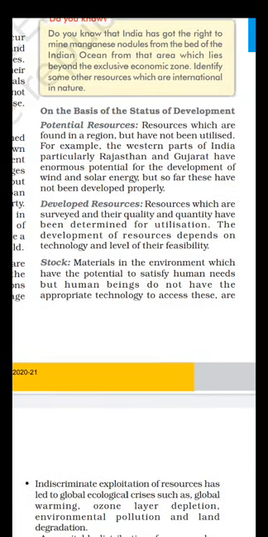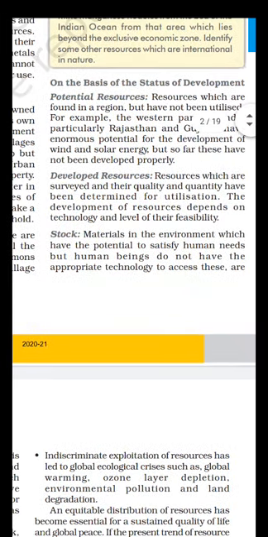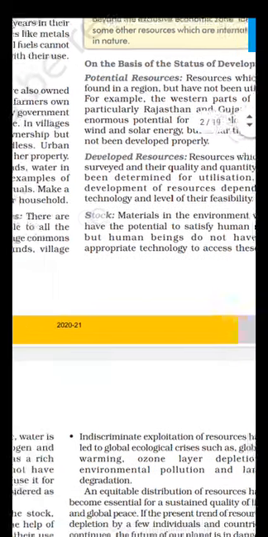Then stock resources. Now they are very much closer to potential resources. Stock means that there are some places which have got a lot of resources, and we have different kinds of resources in the environment, but we do not have the technology, or the technology has not been explored yet, or it has not been developed yet. So the resources have got a lot of potential, but we do not have the right technology or appropriate technology to utilize it.